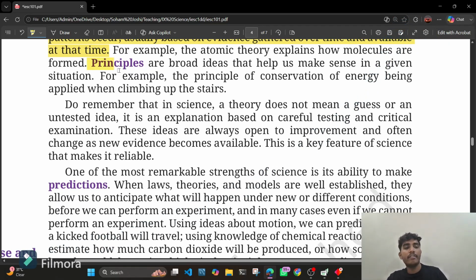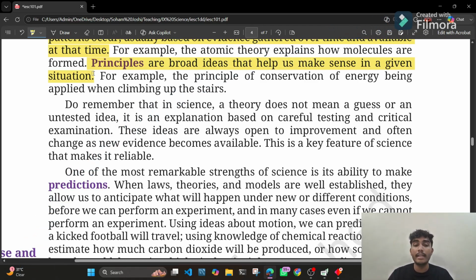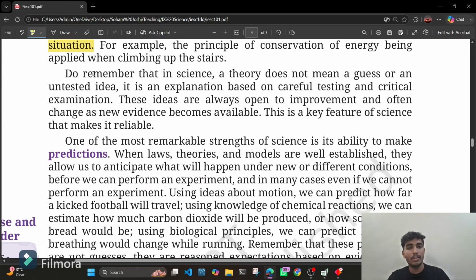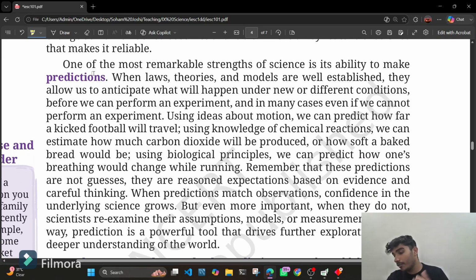So here we are given with the definition that principles are broad ideas that help us make sense in a given situation. जैसे मान लो we have a principle of conservation of energy being applied when climbing up the stairs. So this is our principle. Principles are broad ideas that help us make sense in a given situation. कि अच्छा हम स्टेयर्स चल रहे हैं तो कंजर्वेशन ऑफ एनर्जी अप्लाई होगा, वो होगा ही, तो ये प्रिंसिपल है तुम्हारा। ओके, then what do we have?